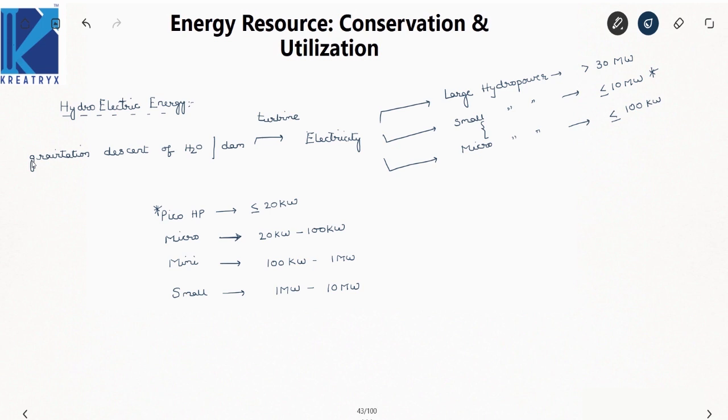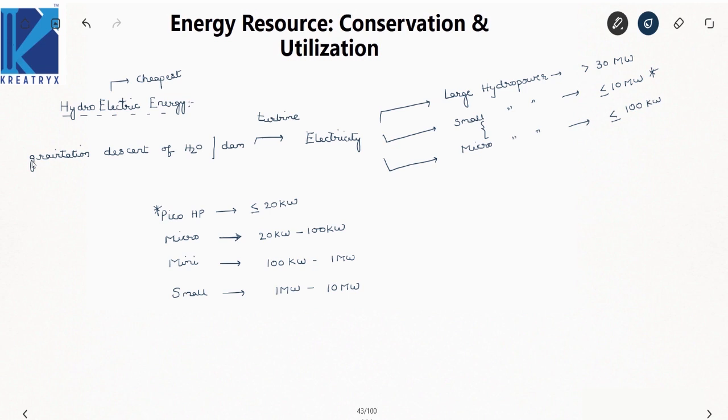Now what are the advantages of this hydro power? As we discussed, these are the cheapest form of energy available. Now this is the major advantage of hydropower. And also water is a renewable source.